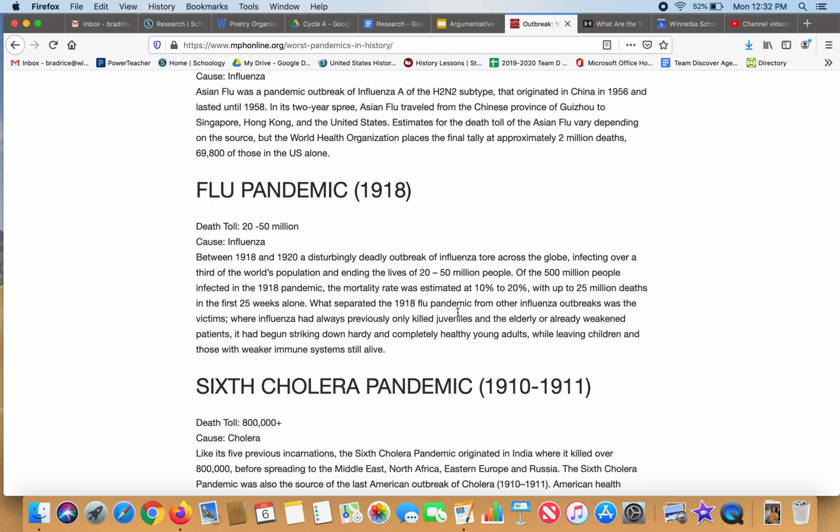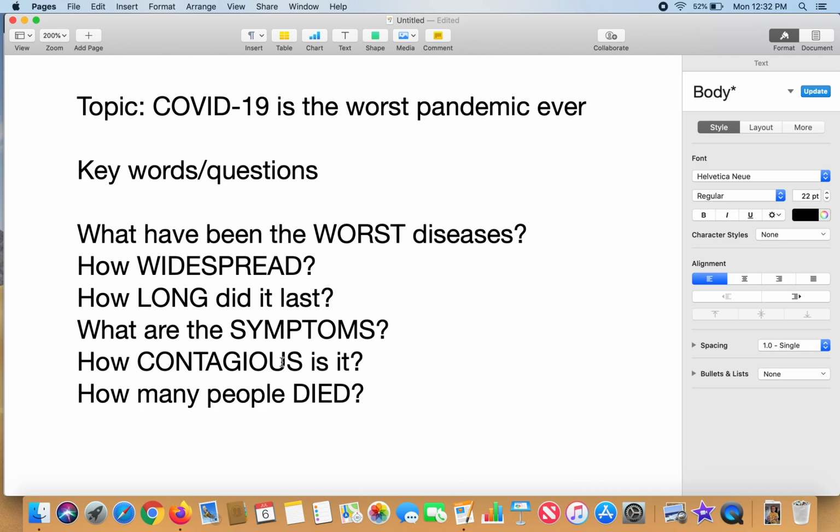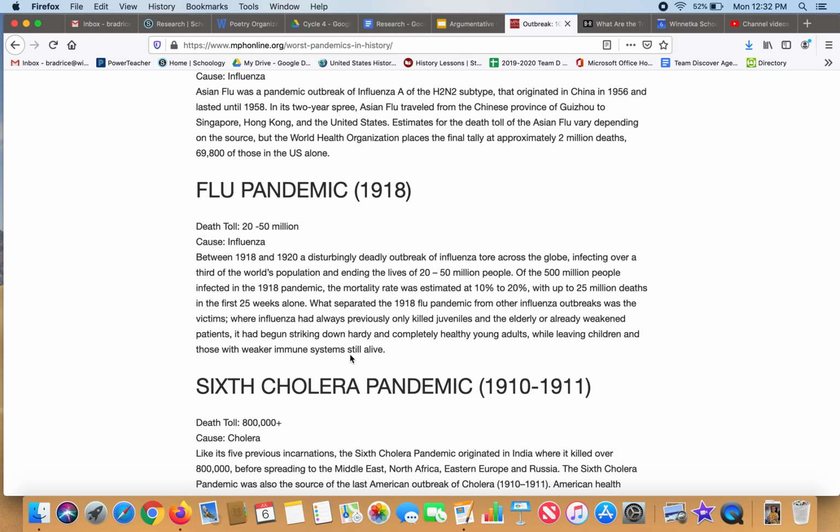What separated the pandemic from other outbreaks was the victims, where influenza had always previously only killed juveniles and the elderly or already weakened patients. It had begun striking down hardy and completely healthy young adults, while leaving children and those with weaker immune systems still alive. So that is a good fact. As far as worst, like how bad it can get, what kinds of people die, a lot of good information there.